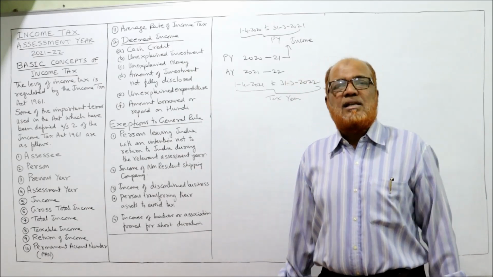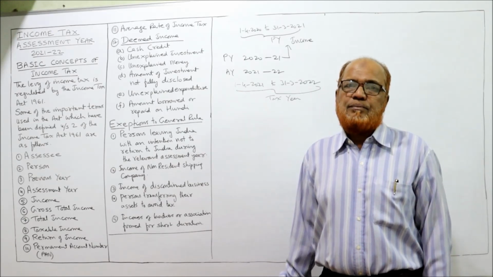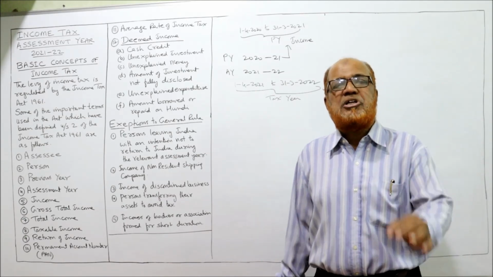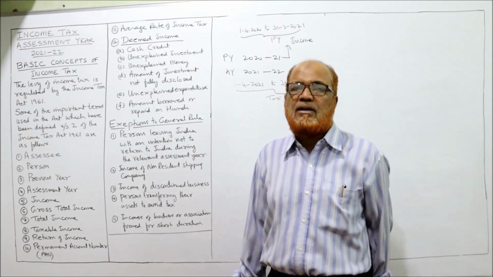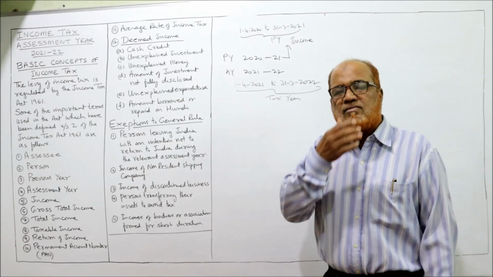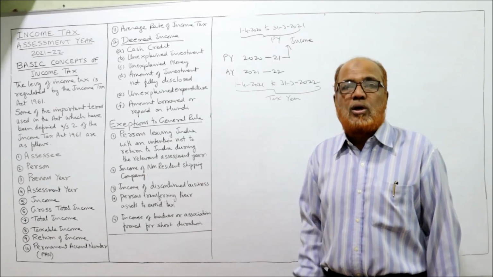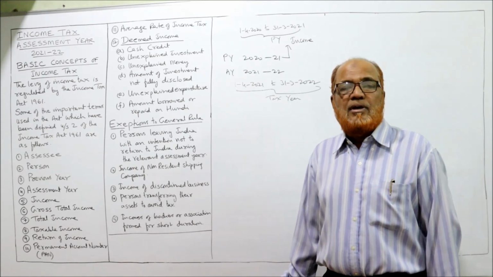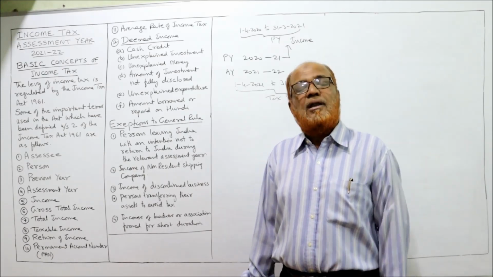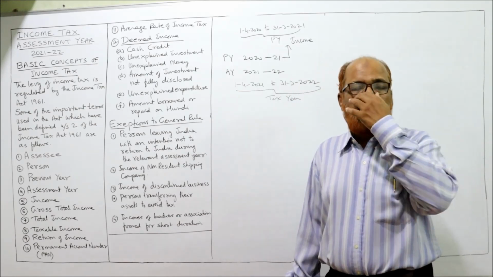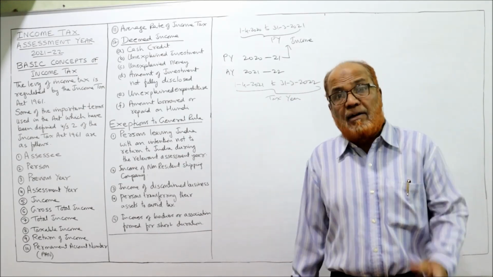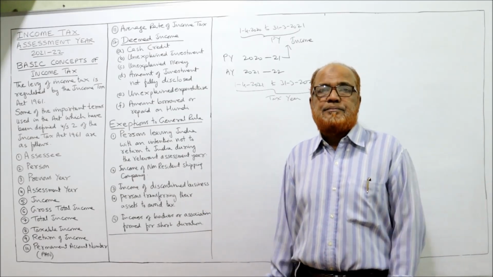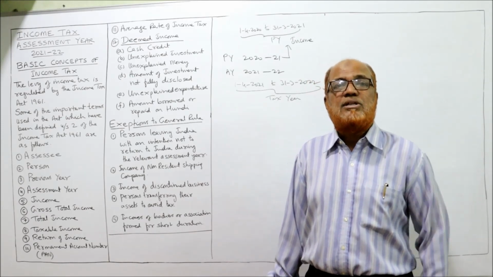Normally, a person is liable to pay tax on his income. Whenever a person's income exceeds the basic exemption limit, compulsorily he has to pay the tax. But sometimes cases will arise where a person has not paid the tax. That means his income is above the basic exemption limit, but he has not disclosed his income. Later on, when the income tax department comes to know that this person has income and has not paid the tax, that undisclosed income will be termed as deemed income.